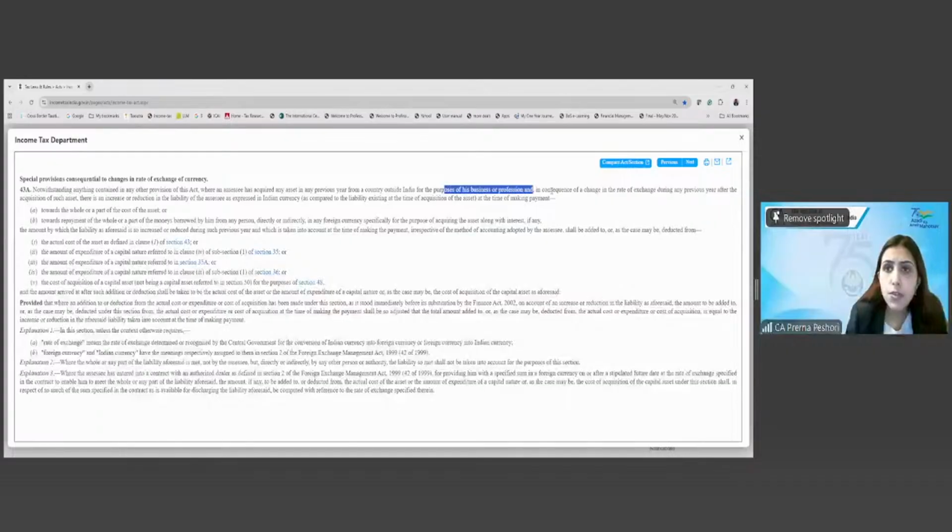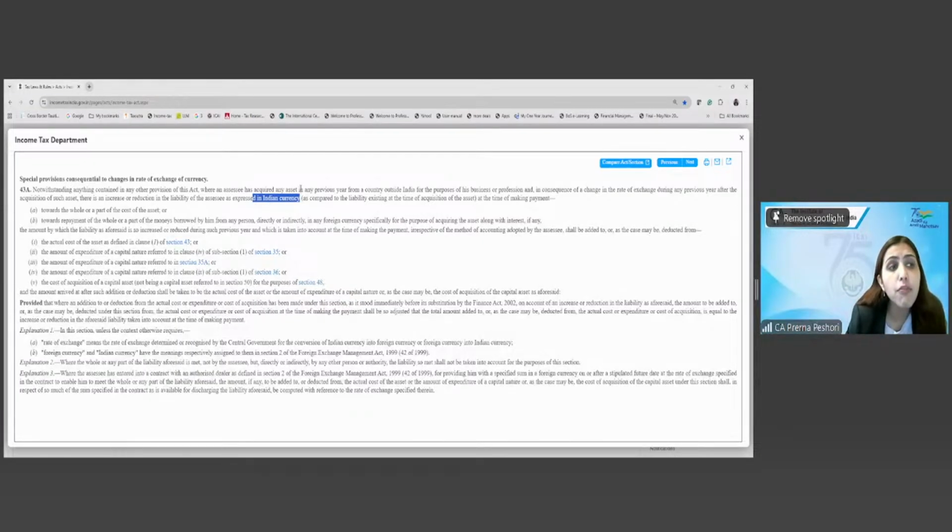For the purposes of his business or profession, and in consequence of the change in the rate of exchange during any previous year after the acquisition of that asset, there is an increase or reduction in the liability of the assessee as expressed in Indian currency as compared to the liability existing at the time of acquisition of the asset.